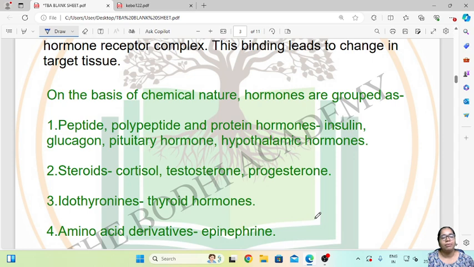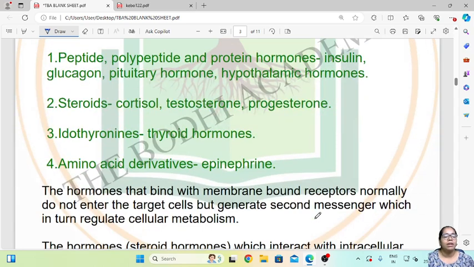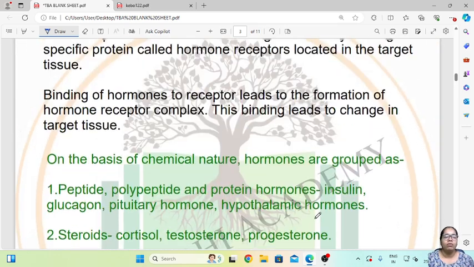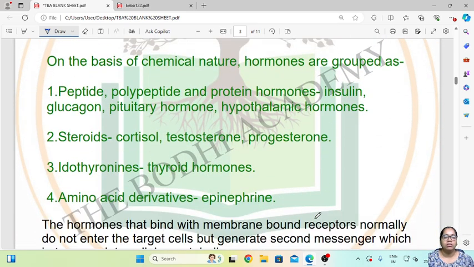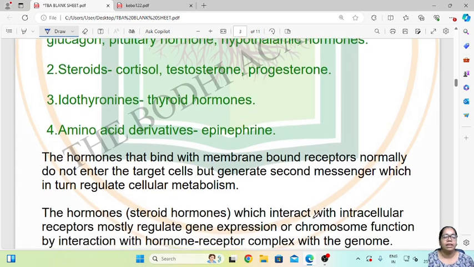Then iodothyronines, that is thyroid hormones, are an example of this. Then amino acid derivatives, for example epinephrine. So these are some examples of the groups of hormones which are there in our body.